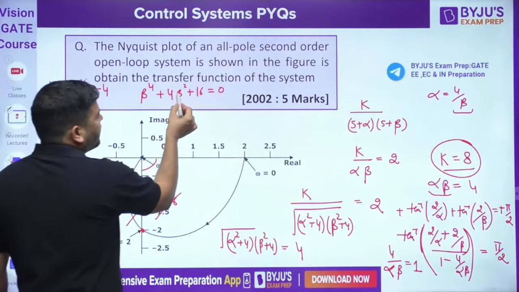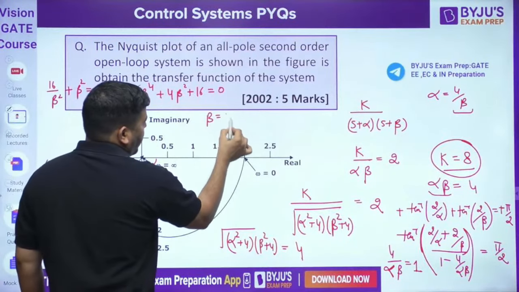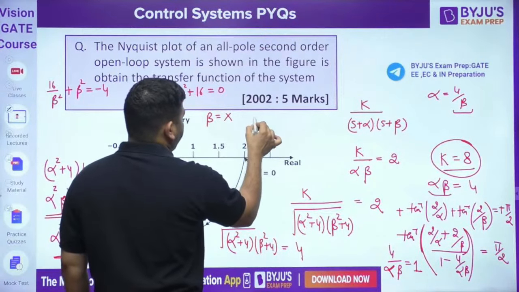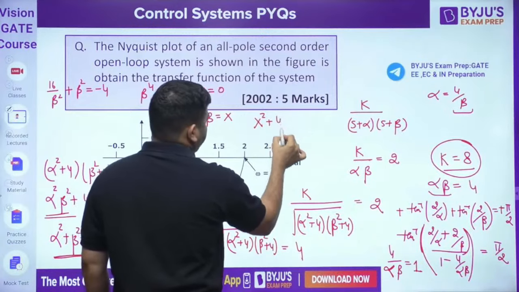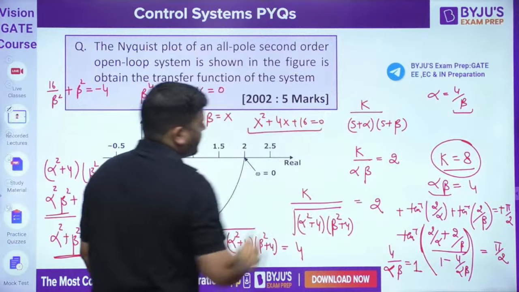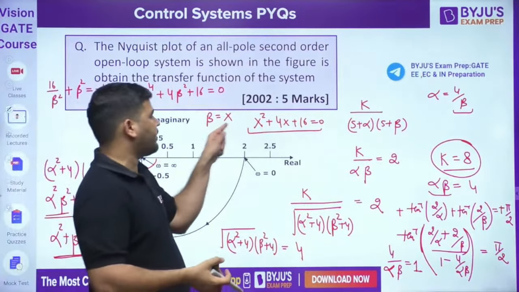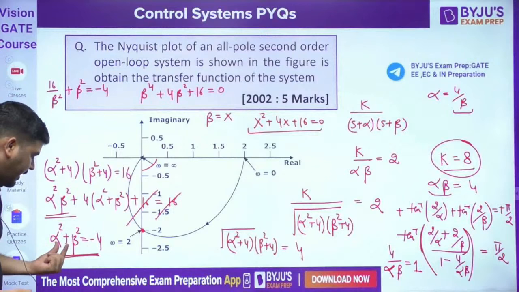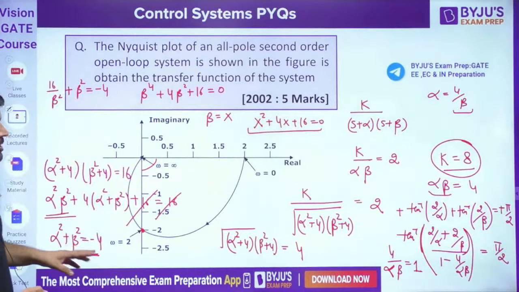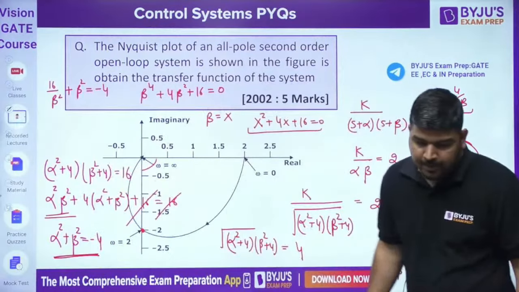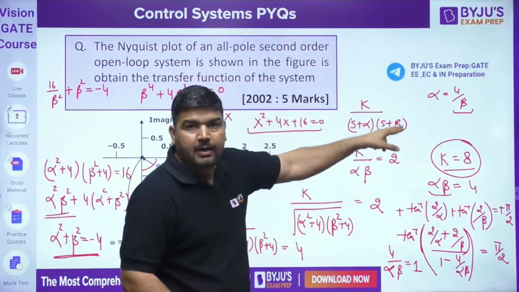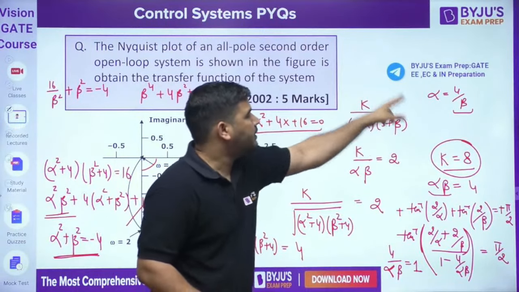Now what you can do is put beta as x. If you put beta as x, it will become x square plus 4x plus 16 equal to 0. Now I have to calculate the roots, the value of beta. Similarly, you can calculate the value of alpha. It may be possible that they are conjugates of one another. So alpha and beta you can calculate from here, put those alpha beta here and calculate the transfer function.